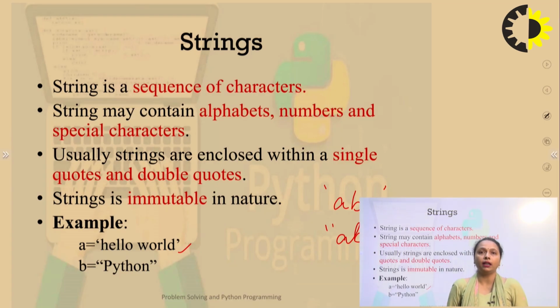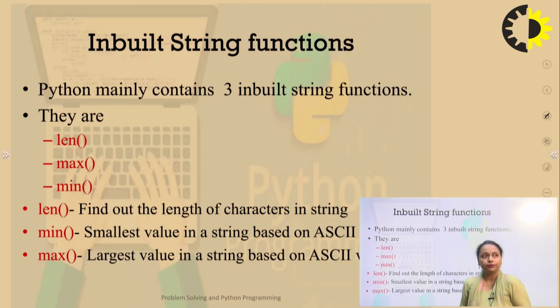We cannot modify the contents of A. Second example is B equals "Python", enclosed within double quotes. Both formats are correct from Python's point of view, so Python supports both patterns to define a string within your program.